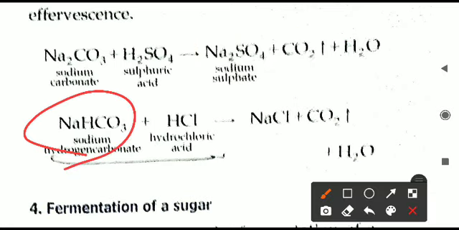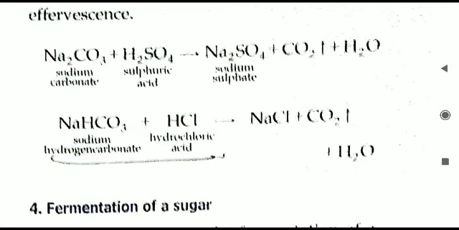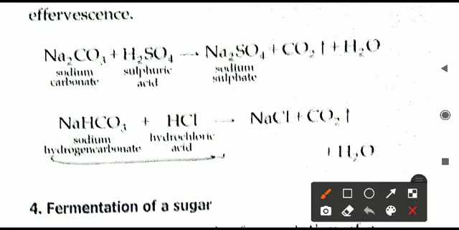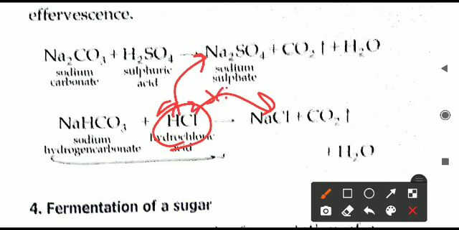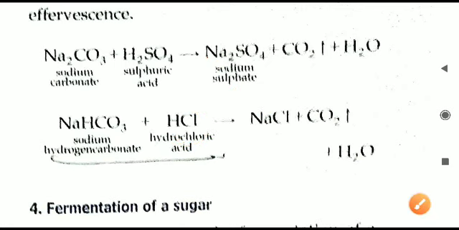Next is NaHCO3, also reacting with acid. Now here the acid is HCl. We can take another one, H2SO4 also, no worries in that. If we have taken HCl, it will produce NaCl. If we have taken H2SO4 in place of this, then what will happen? Na2SO4 will be produced. The remaining products will be the same. So on reacting any carbonate or hydrogen carbonate with acid, we can produce carbon dioxide gas.